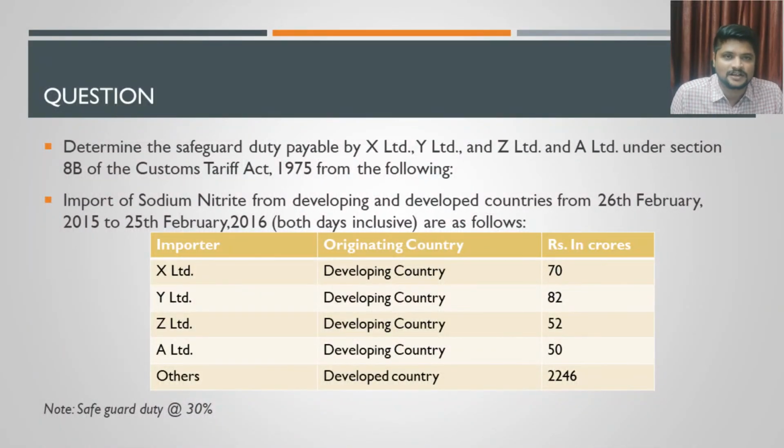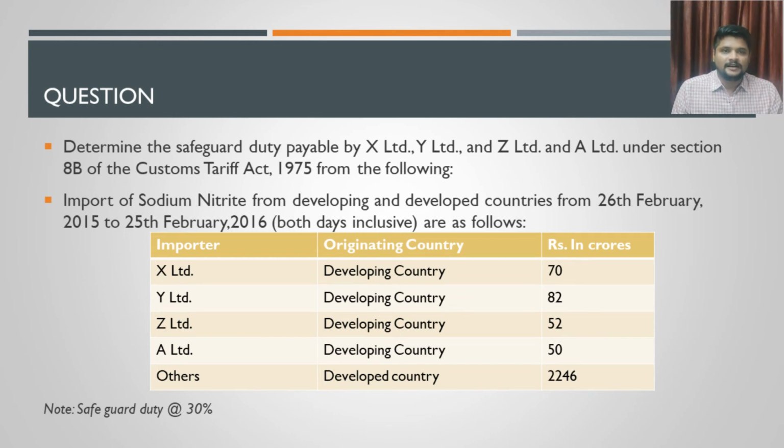Since this is a very important concept, we will quickly discuss one question under this concept. The question here is, determine the safeguard duty payable by X Limited, Y Limited, Z Limited and A Limited. There are 4 importers here under section 8B of the Customs Tariff Act. You will have to compute the amount of safeguard duty.